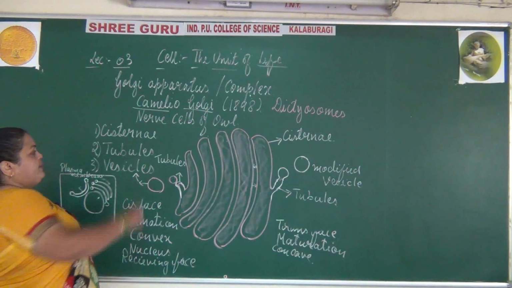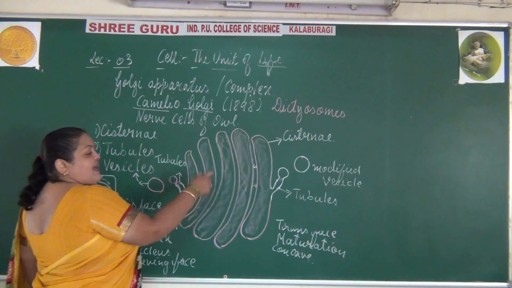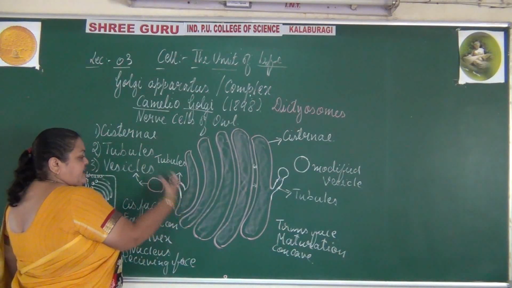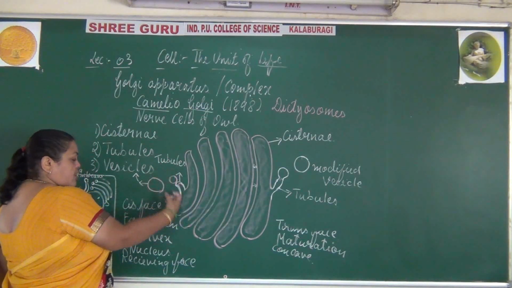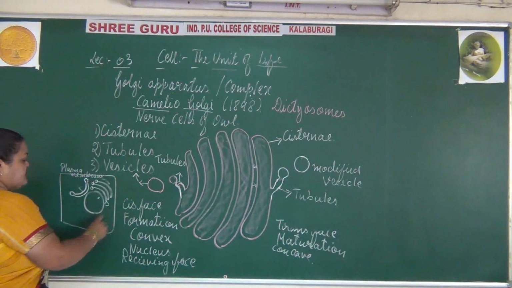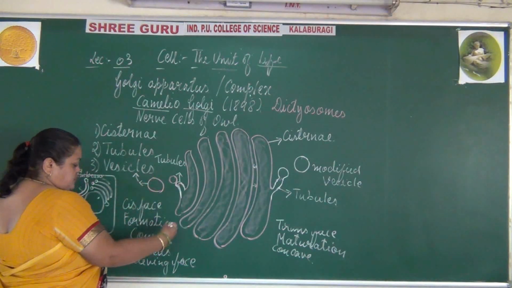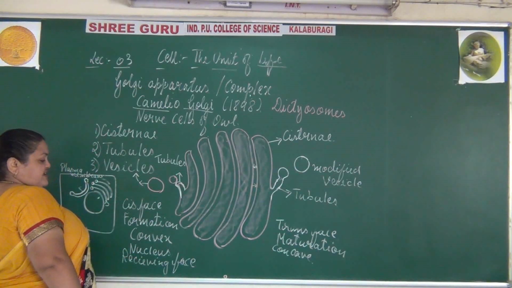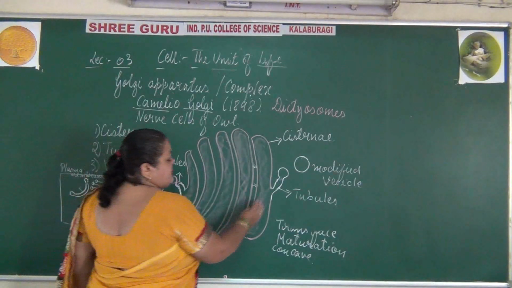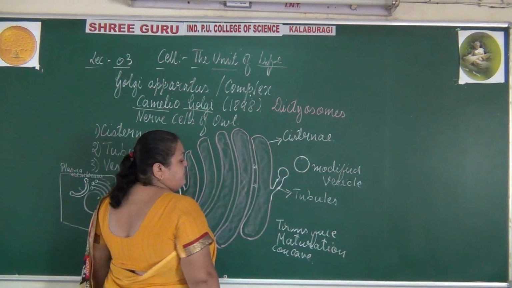So the three components are cisternae, tubules and vesicles. The cisternae have the respective enzymes. This end absorbs the vesicles released by the endoplasmic reticulum, or the vesicles present in the surrounding cytoplasm, so it is also called the receiving phase. It absorbs and passes through the cisternae and is released, with the help of the tubules, as modified vesicles.